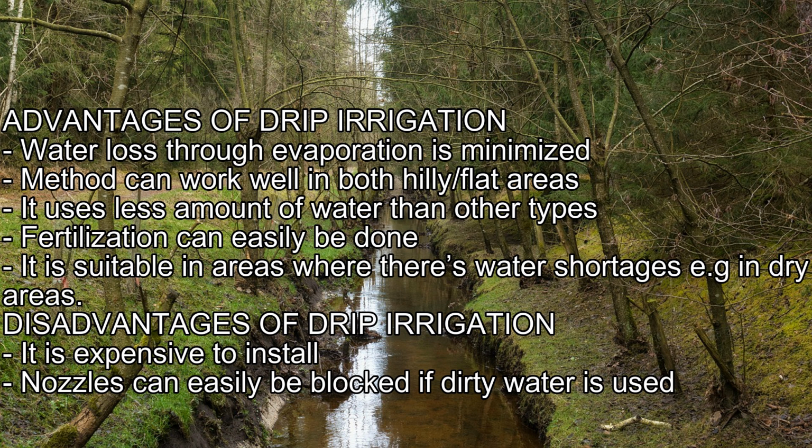It uses less water than other types. Fertilization can easily be done. It is suitable in areas where there are water shortages, e.g. in dry areas. Disadvantages of drip irrigation.